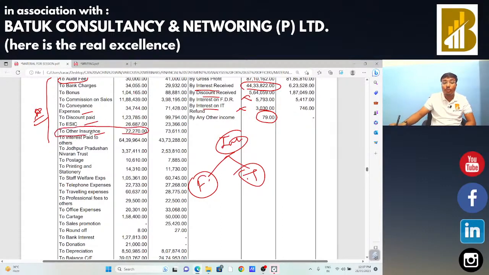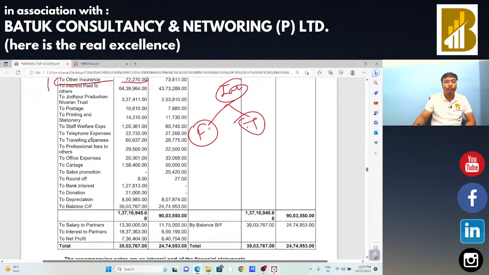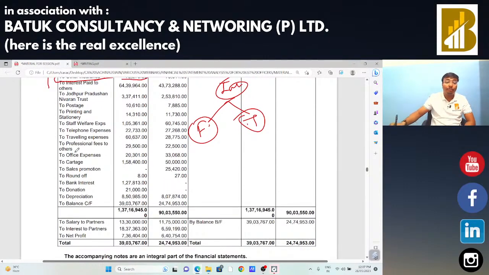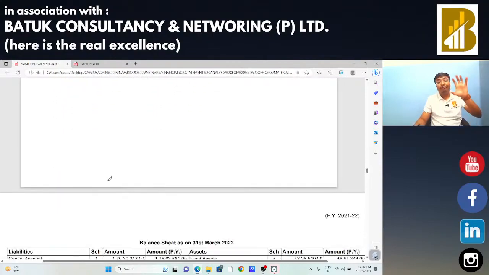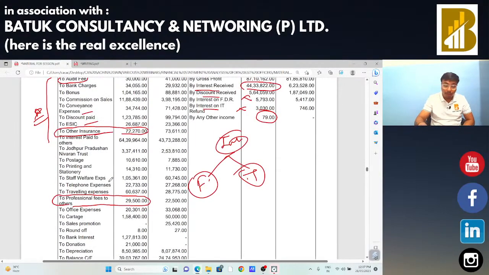Printing and stationery, traveling, professional fees to others, we are going to check whether the legal fees are included in that professional fees or not. We are going to check the same. Office expenditure, cartage, bank interest, donation, depreciation, everything is okay. So we need to check the financial statement accordingly.